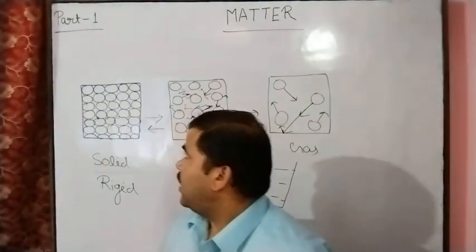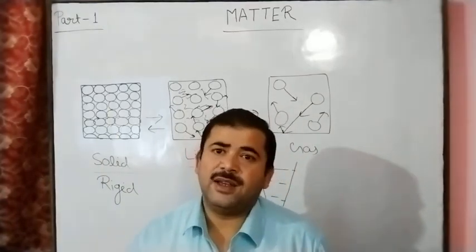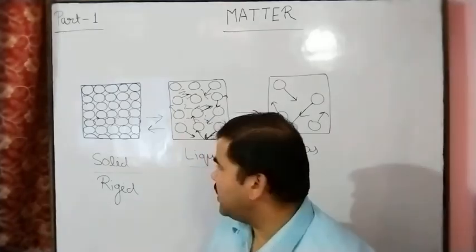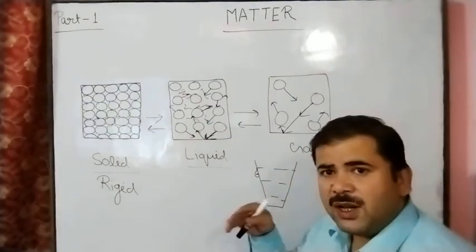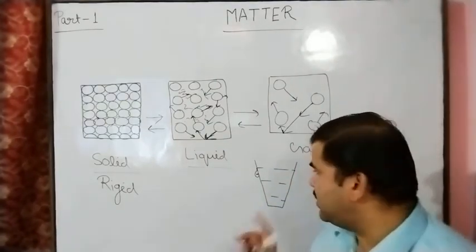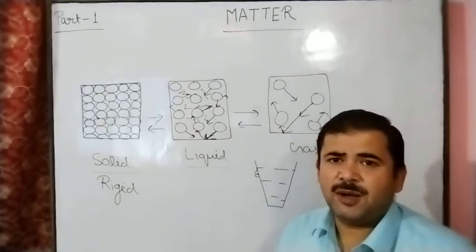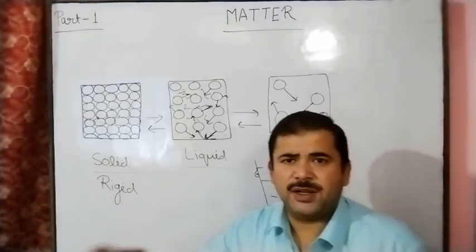Next, in a particular substance, all the molecules are alike in nature, the same in all respects. If you take one glass of water, only water molecules are present, the same kind of particles.